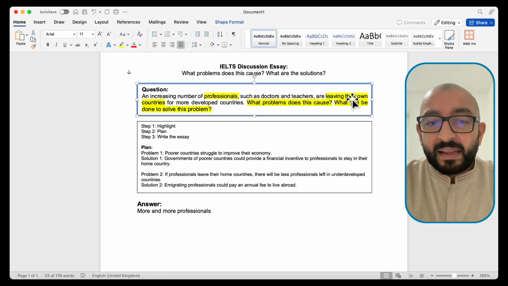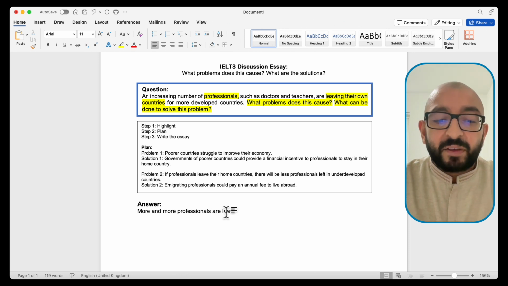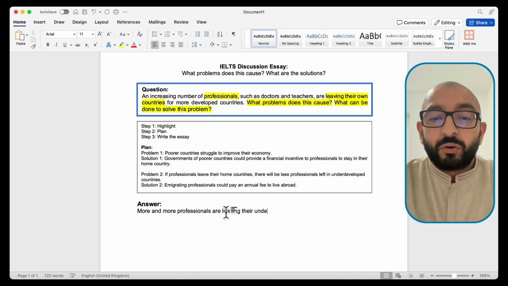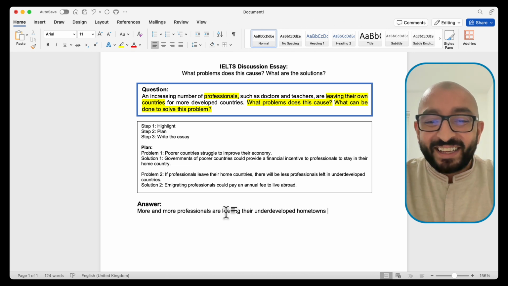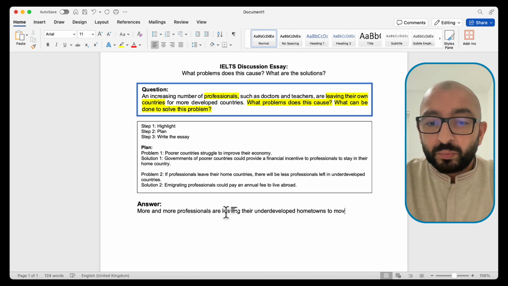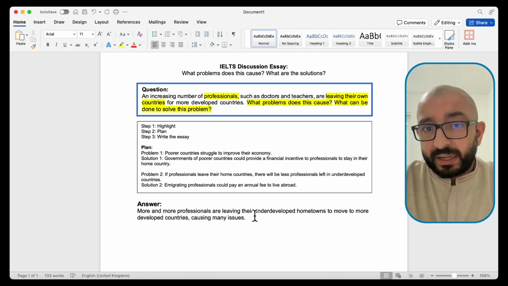Then it says are leaving their own countries. Well, here I will use synonyms for their home countries. More and more professionals are leaving their underdeveloped hometowns. That's some nice words there. And why are they moving? To move to more developed countries. And this is causing many issues. Okay, so sentence 1 is complete.